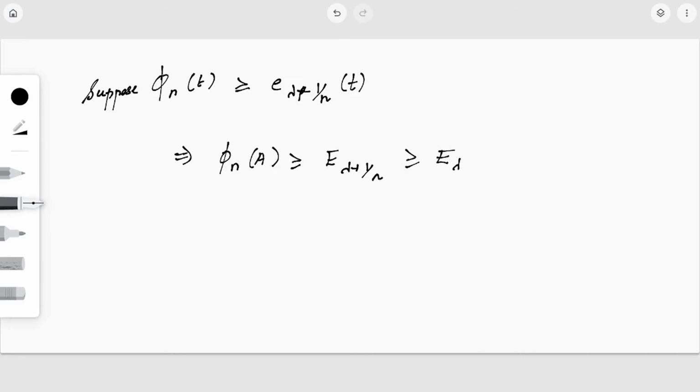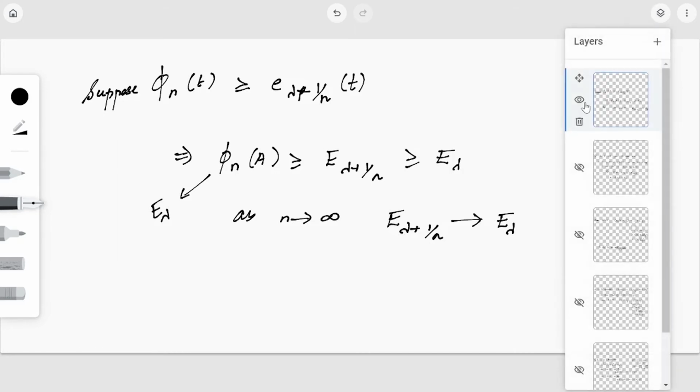So as n tends to infinity, E_{λ+1/n} is a term lying between φ_n(A) and E_λ. As φ_n(A) tends to E_λ, we can say that E_{λ+1/n} will tend to E_λ. So we can say it is continuous from the right. So the continuity is also checked from the right.